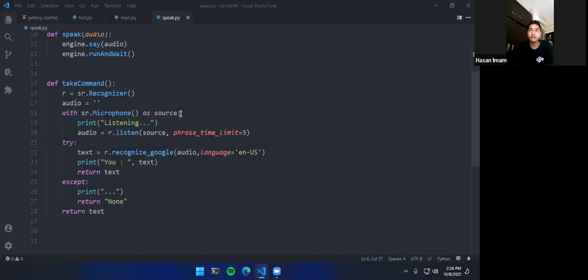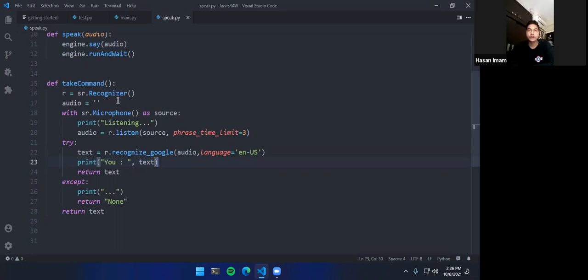This is again a bootstrap code. You can see it says recognize Google. It's basically sending packets of our audio. Like if we say, let's open Spotify, it will send that open Spotify command to Google. That will require internet, obviously, and then the Google servers will send back a string that open Spotify is the command the user is trying to say. This might sound complicated and lengthy, but it all happens within just 1 or 2 seconds, so we don't really mind it.